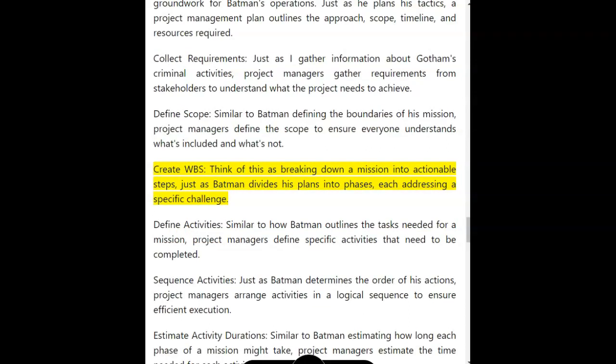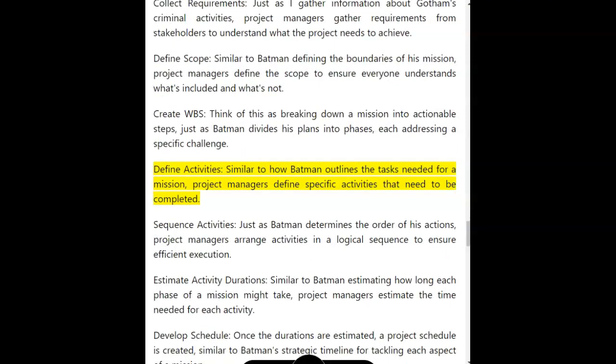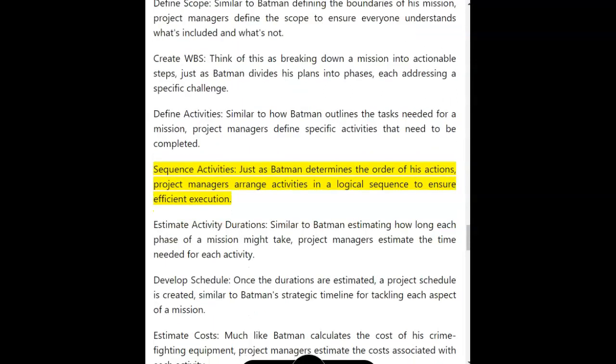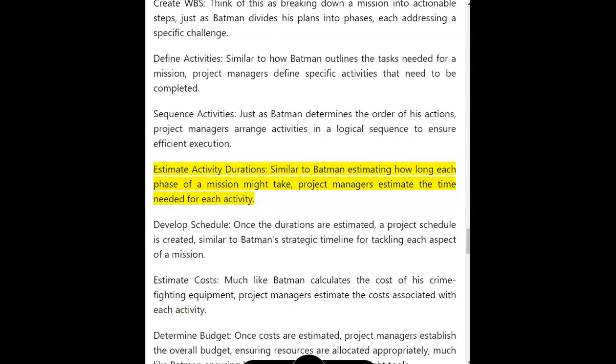Create WBS. Think of this as breaking down a mission into actionable steps, just as Batman divides his plans into phases, each addressing a specific challenge. Define activities. Similar to how Batman outlines the tasks needed for a mission, project managers define specific activities that need to be completed. Sequence activities. Just as Batman determines the order of his actions, project managers arrange activities in a logical sequence to ensure efficient execution. Estimate activity durations. Similar to Batman estimating how long each phase of a mission might take, project managers estimate the time needed for each activity.